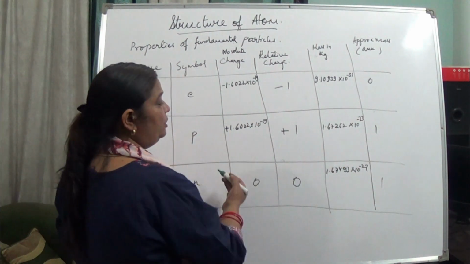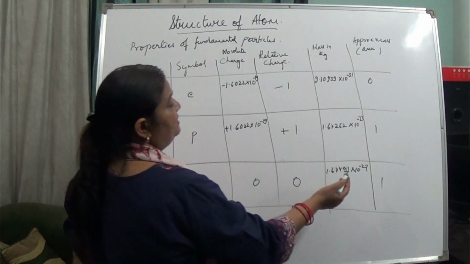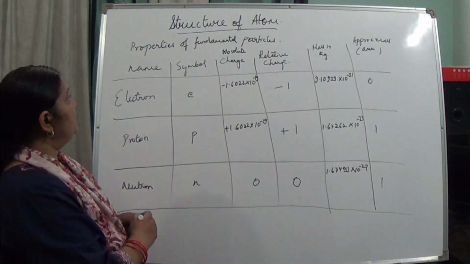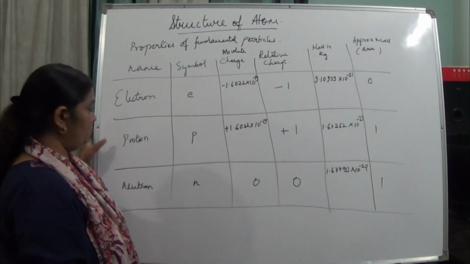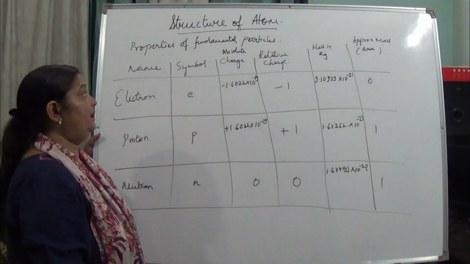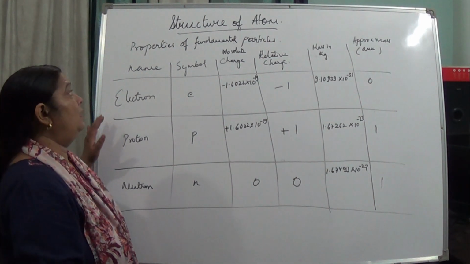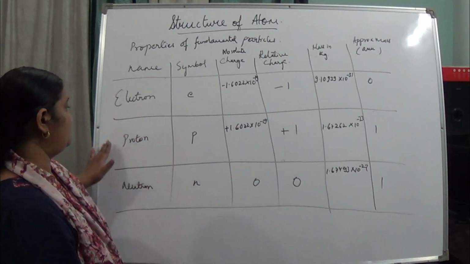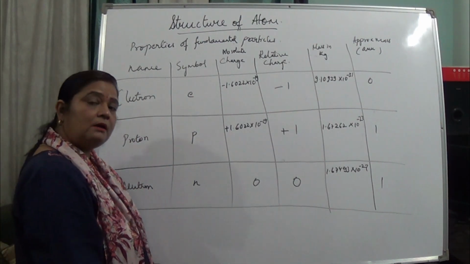So the mass of proton and neutron is nearly the same, and that is 1 here. So this is all about the electron, proton and neutron, their discovery and fundamental properties.